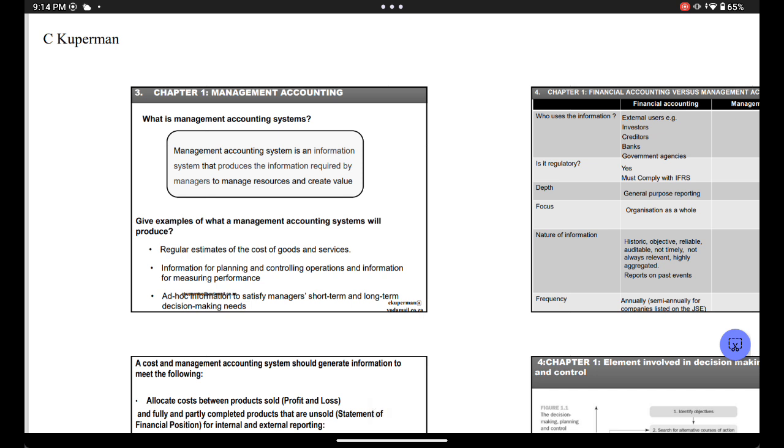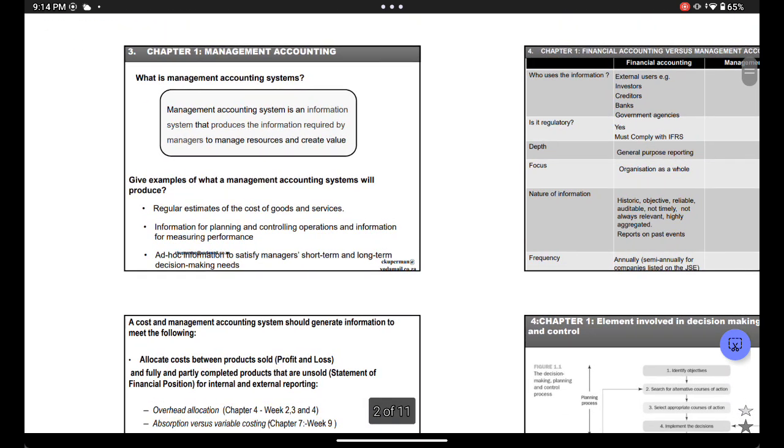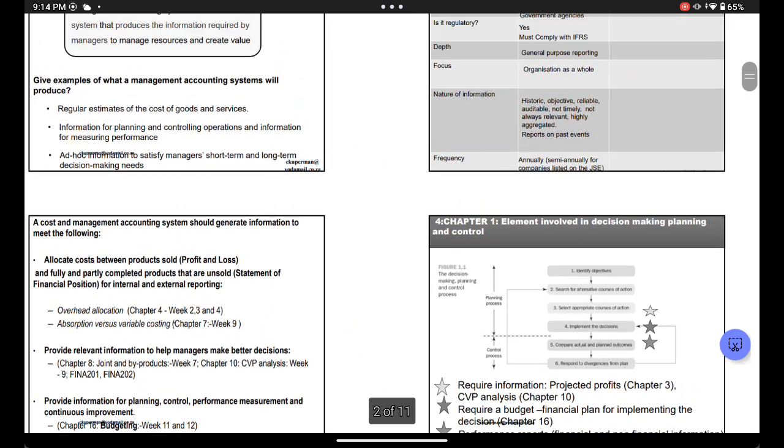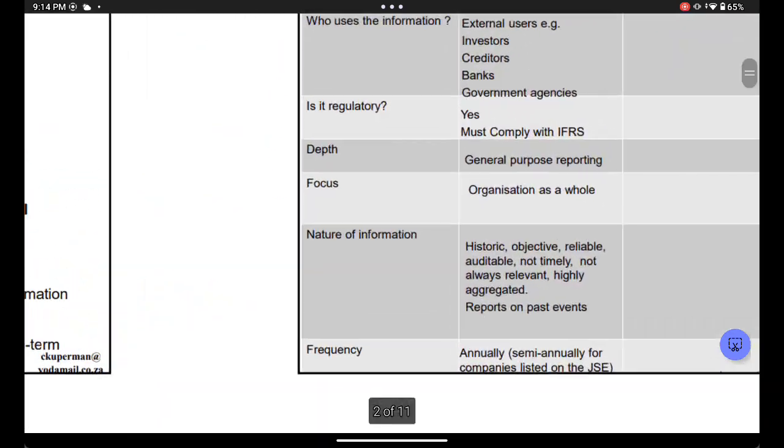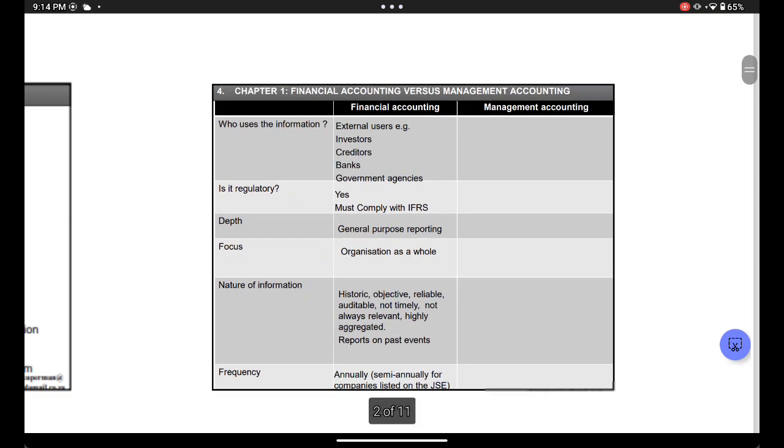So obviously now management accounting is different from actual accounting, right? Actual accounting is basically external to the business, so it's different. Now going on over here, financial statements, financial accounting is more of external users, as I said, right? All this is external users, right, who use the financial statements.